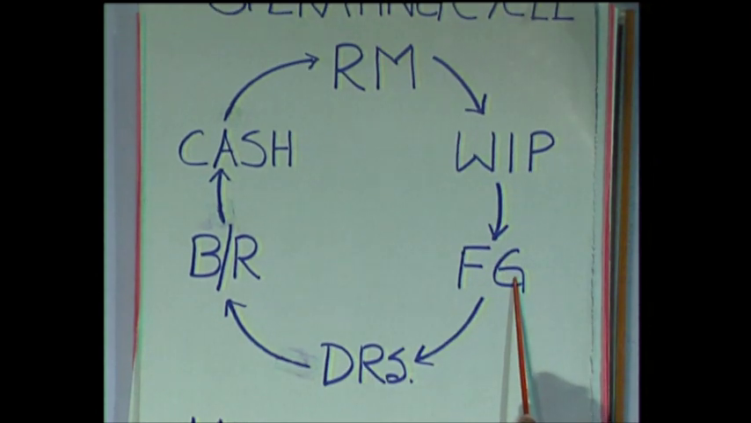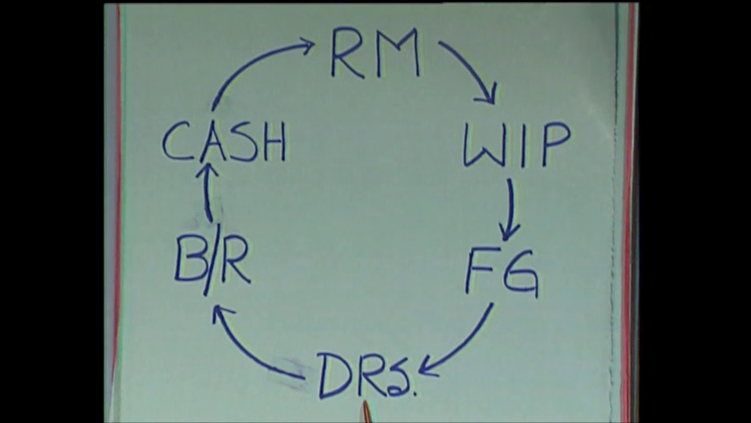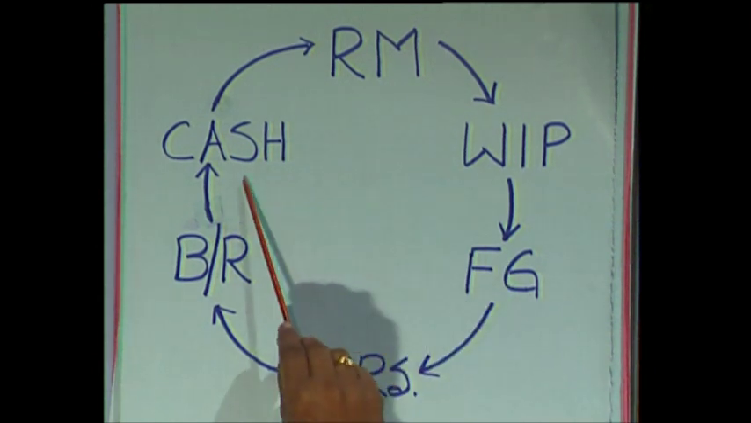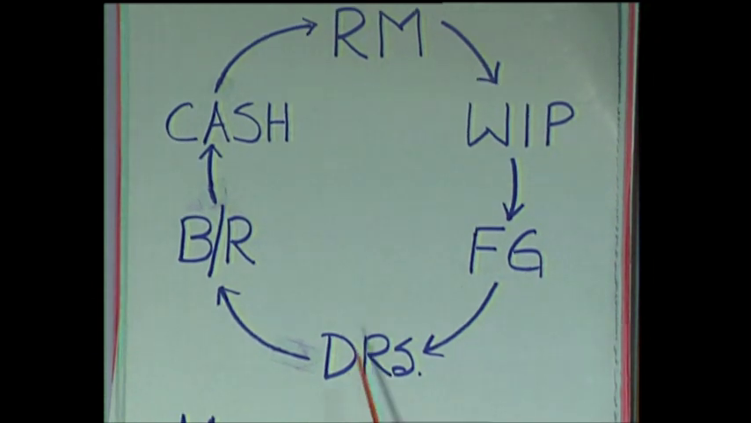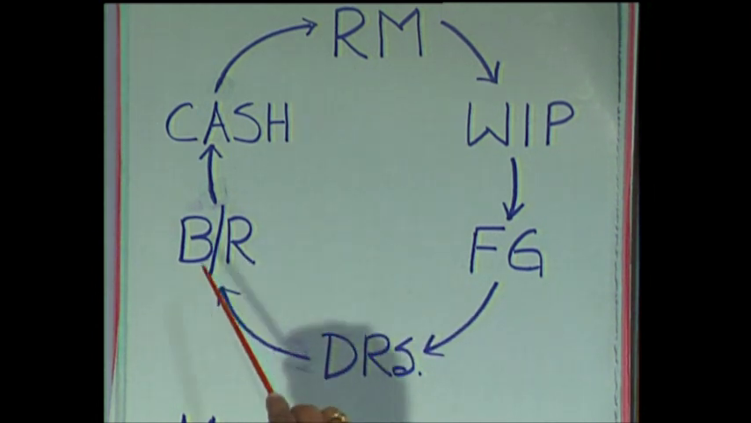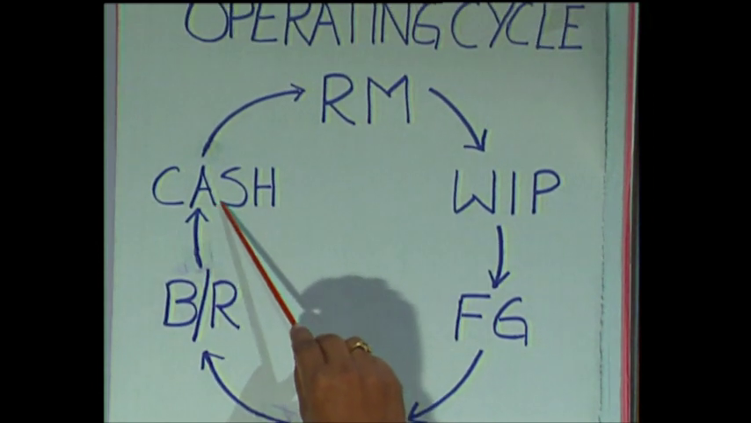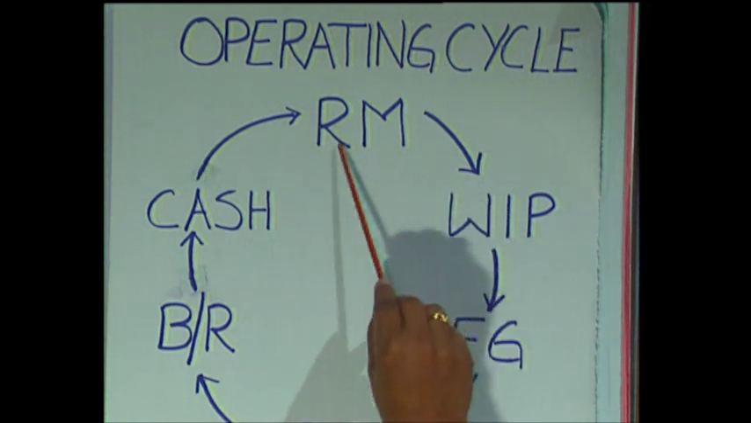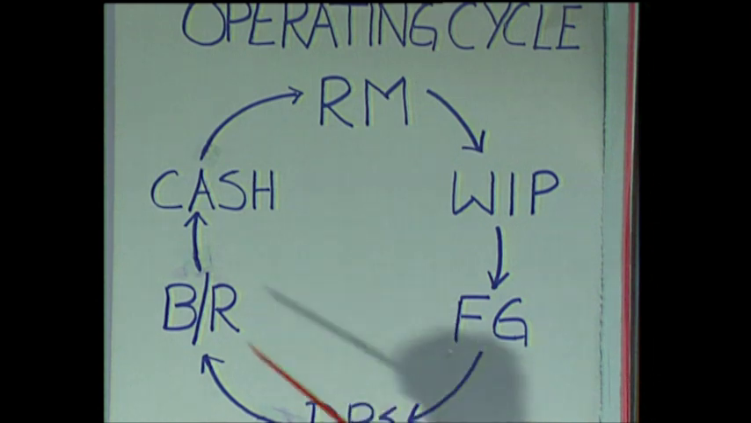These finished goods will not be immediately sold. For some time they will be in stock, and then they will be sold on credit basis. If sold on cash basis, we directly get cash. But when we sell on credit basis, we have debtors. From the debtors, we may receive cash directly, or they may give us bills receivable. These bills receivable will then be converted into cash, and cash will be available to the firm for again purchasing raw material, converting it into finished goods, and then again getting cash from debtors.